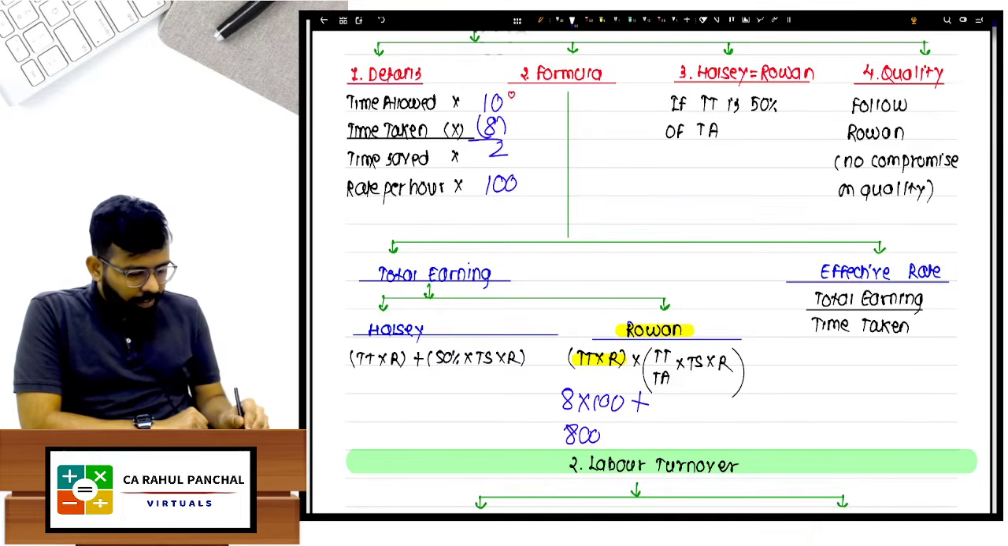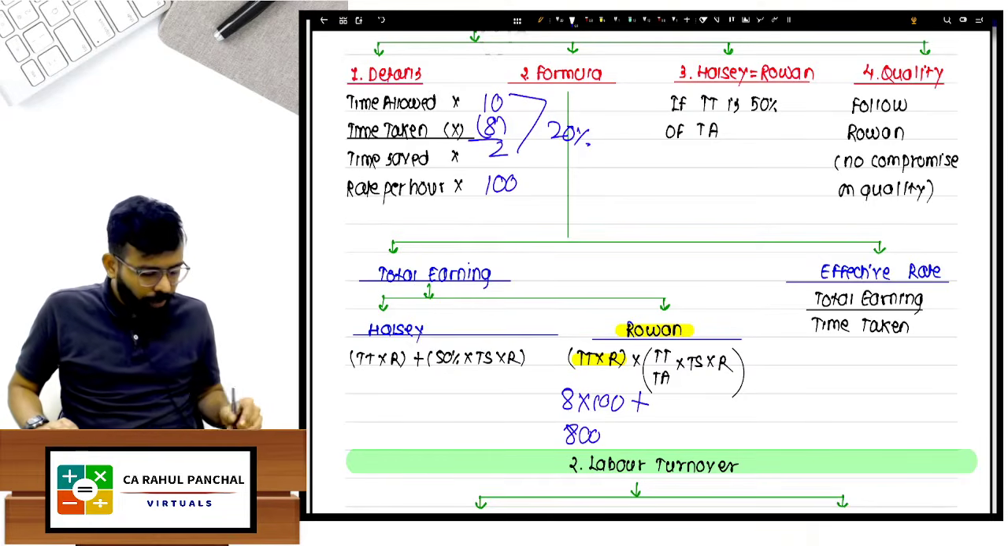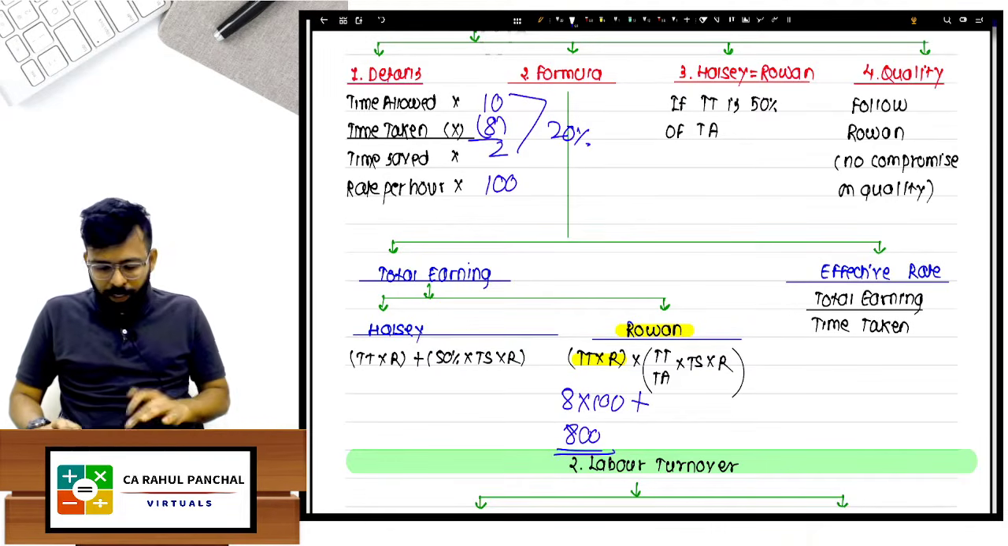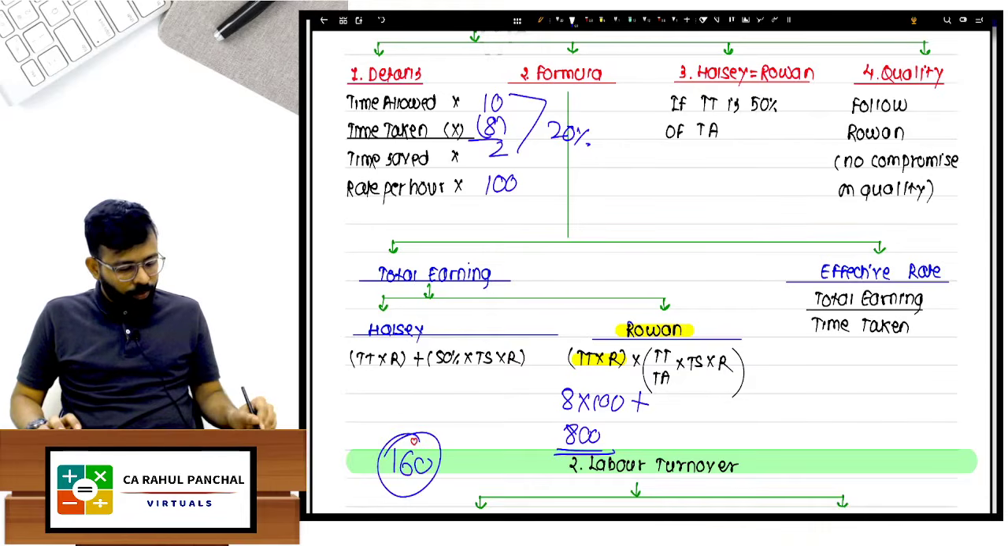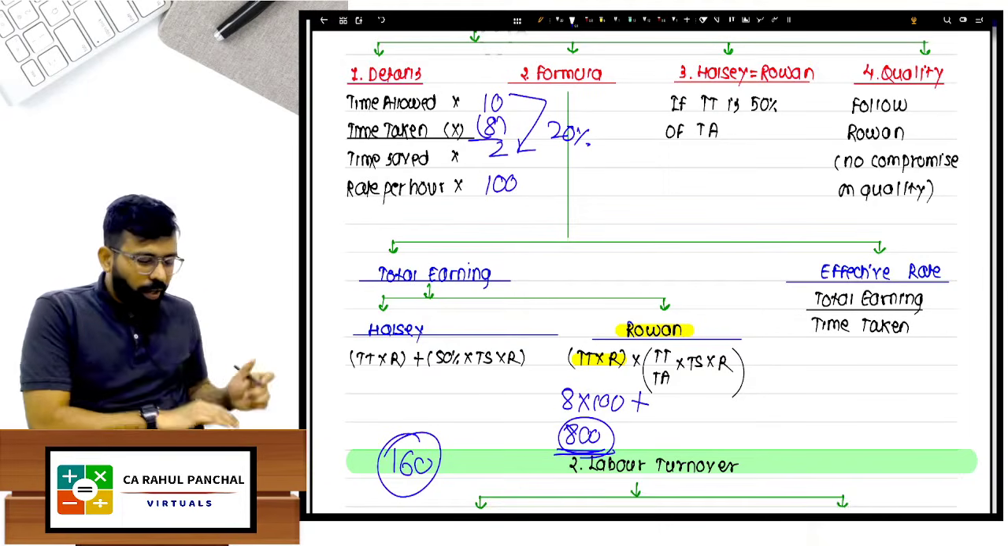Plus, because the worker has saved 20% time, 2 hours out of 10 he has saved, his bonus will be 20% of 800, which is 160. Directly I can tell you, his bonus will be 20% of 800 because he has saved 20% time. But the shortcut is to go in reverse.